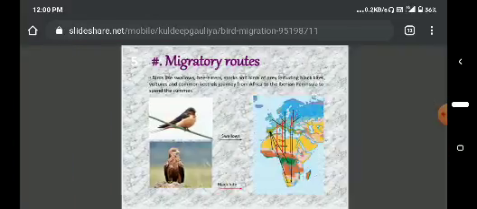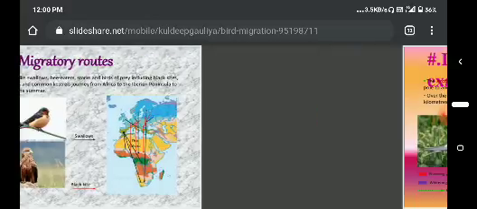And migratory routes. Birds like swallows, bee eaters, storks and birds of prey, including black kites, vultures and common kestrels, journey from Africa to the Iberian Peninsula to spend the summer. So this is about migratory routes.